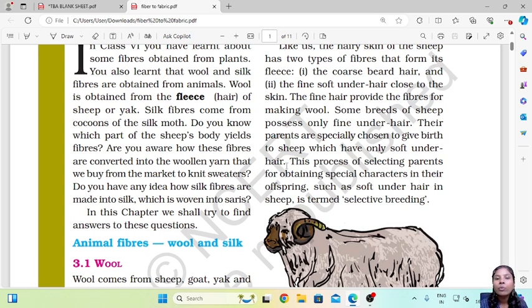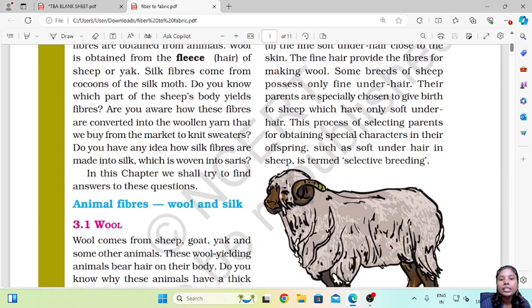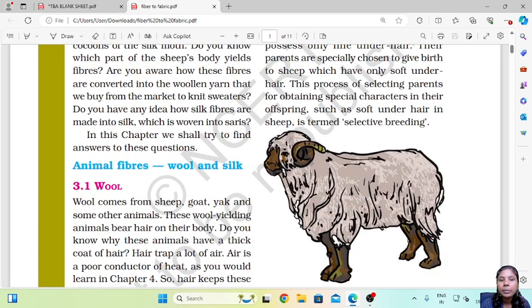So when they want this wool, they only prefer the ones who have this soft under hair, and only those parents are chosen who will yield them this soft under hair. This process of selecting parents for obtaining special characters in their offspring, such as soft underhair in sheep, is termed as selective breeding.